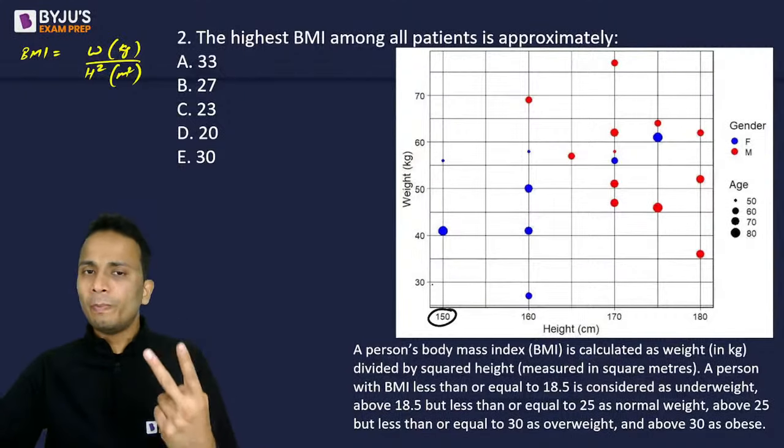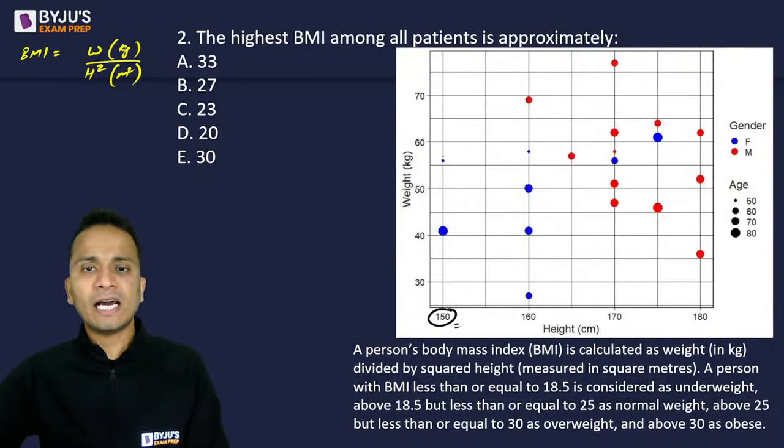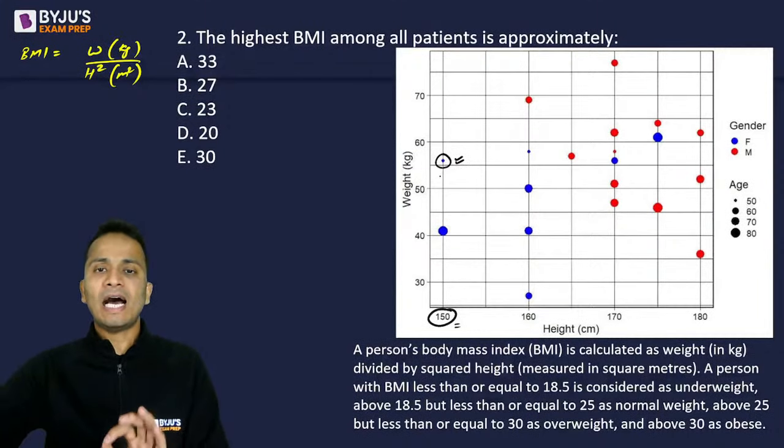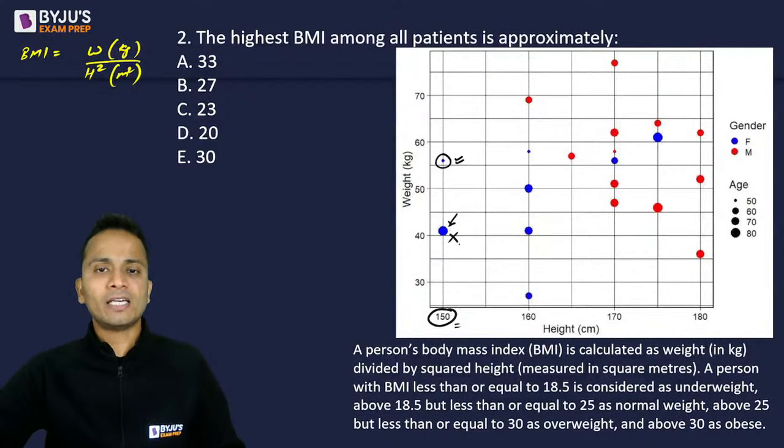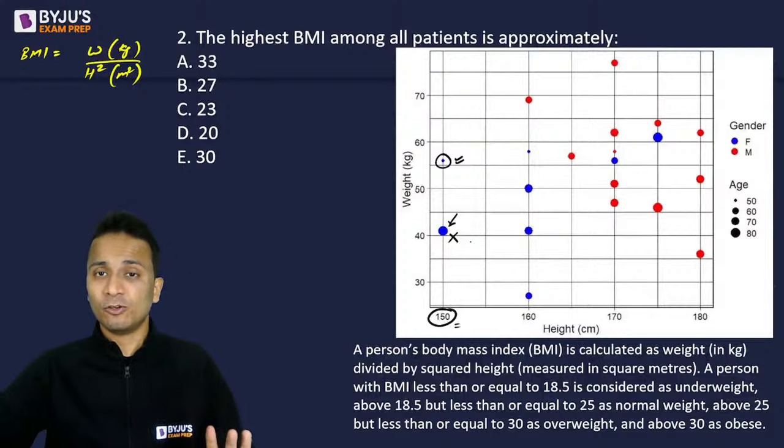So for the two patients mentioned here with a height of 150 centimeters, I can say that BMI for this patient will be higher as compared to this patient, right? So I will not look at this patient. Wherever I have put a cross, I will not consider that patient.